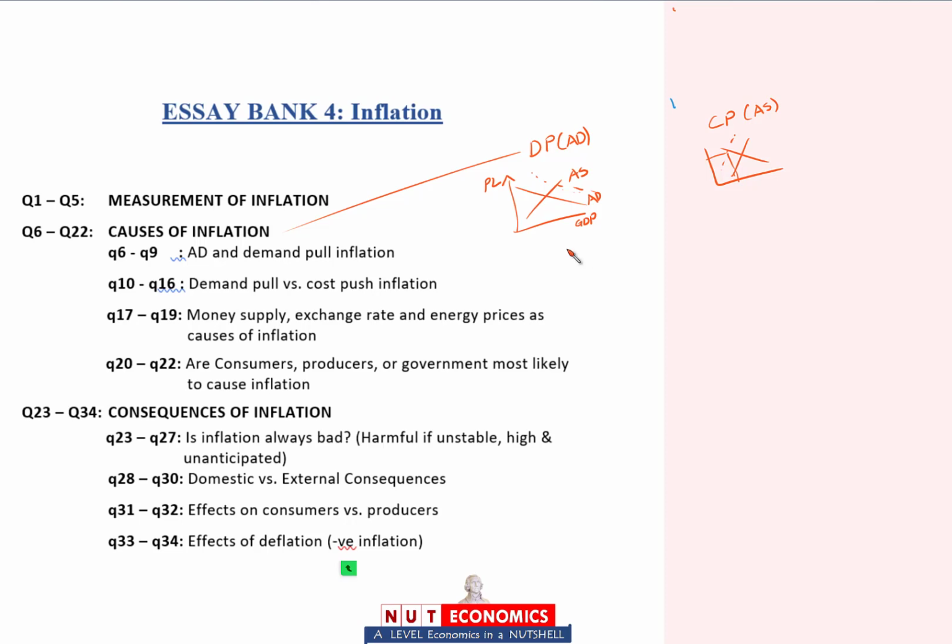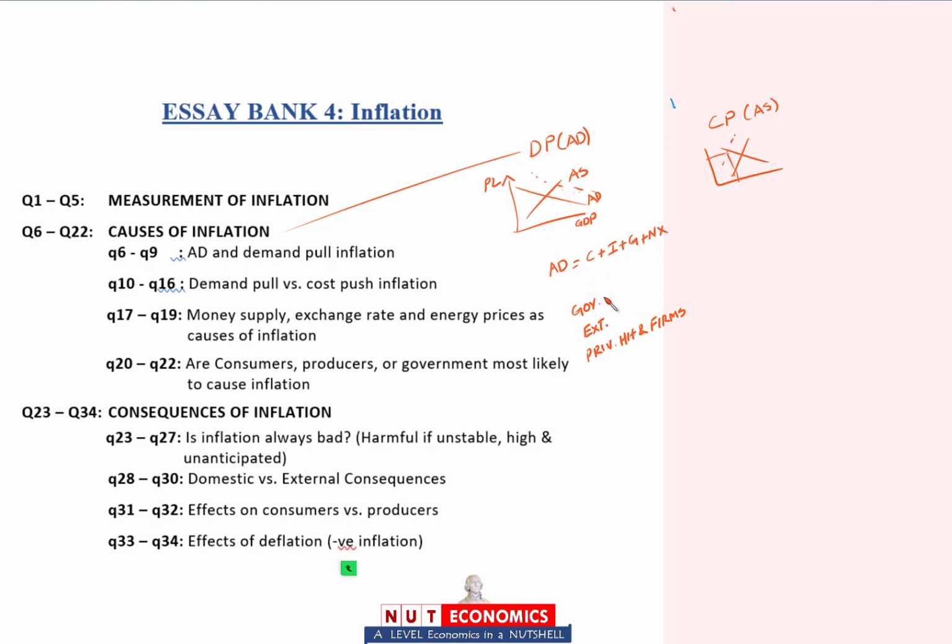After that, I told you to think about these causes in terms of, okay, demand pull inflation, fine, we say it is because of an increase in aggregate demand, but aggregate demand has 4 different components, and the government, external sector, and the private households and firms, they can all be responsible for creating this increase in aggregate demand and therefore this demand pull inflation.